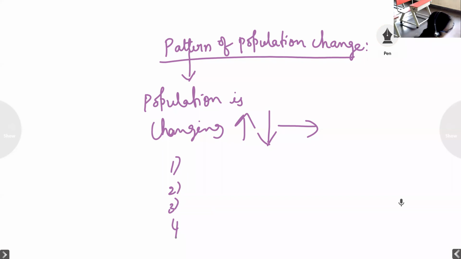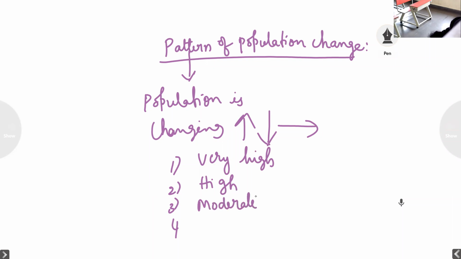They are: the first category is very high populated country, the second one is high populated country, the third one is moderate populated country, and the last one is low. The first one, very high population, has natural growth of about 3% in a year.